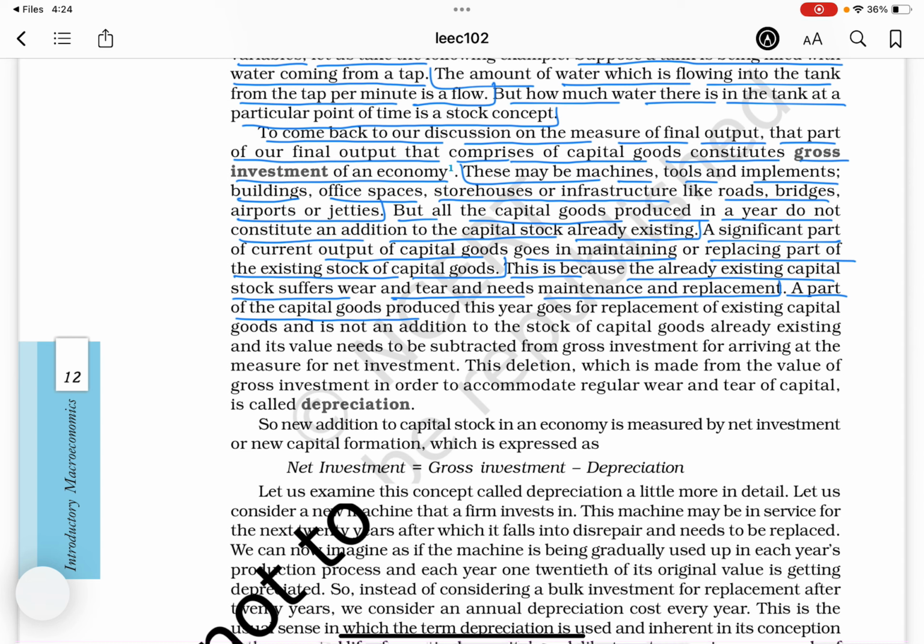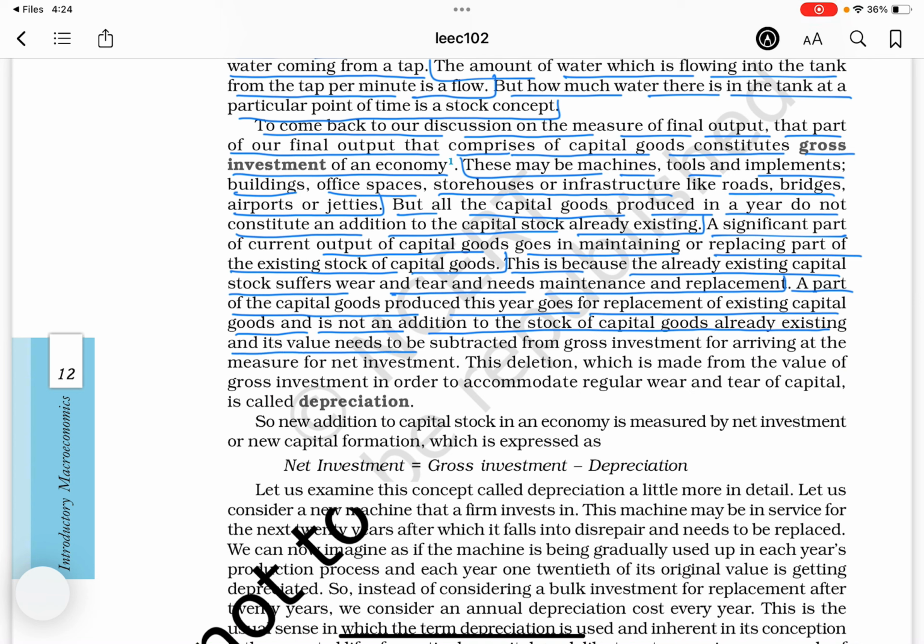A part of the capital goods produced this year goes for replacement of existing capital goods and is not an addition to the stock of capital goods already existing, and its value needs to be subtracted from gross investment for arriving at the measure for net investment.